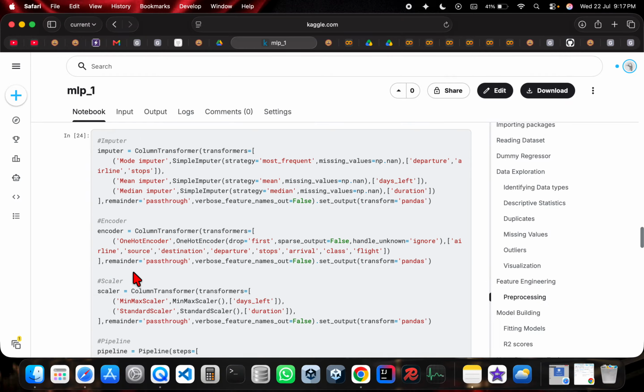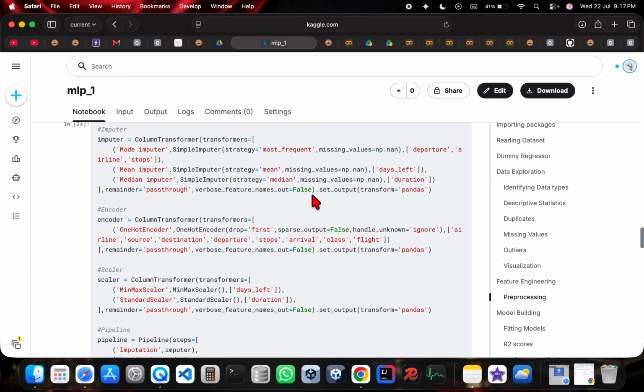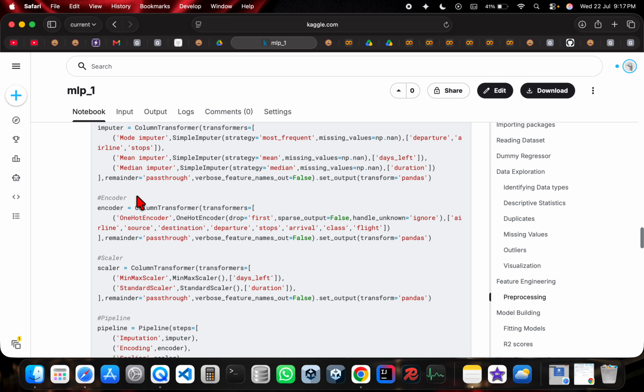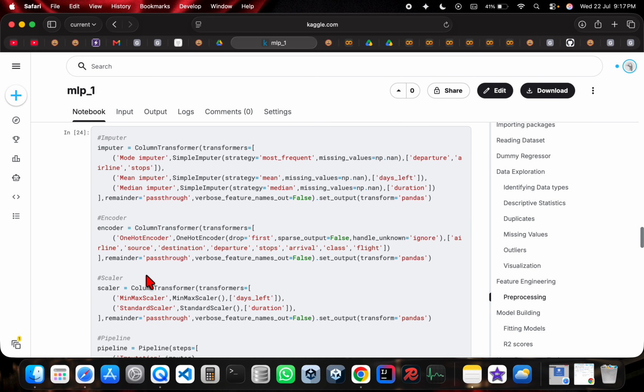Now coming to the pre-processing, there is an imputer to deal with missing values which were present, as seen in the missing values section of data exploration. Then there is an encoder, a scaler, and a pipeline.